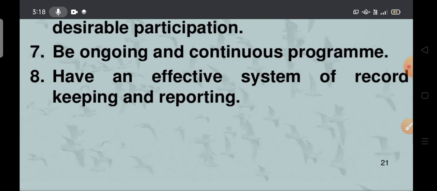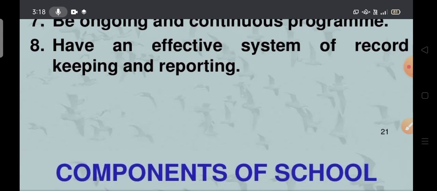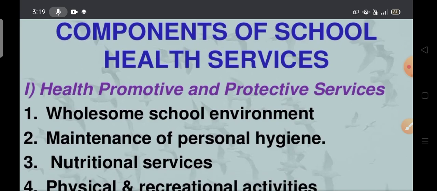Have an effective system of record keeping and reporting. In each school, in each classroom, everybody has to maintain a complete record of each individual student in the classroom. Next, coming to the components of the school health services, health promotive and protective services.